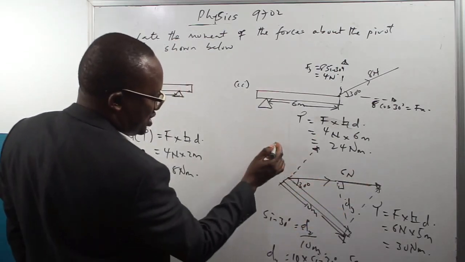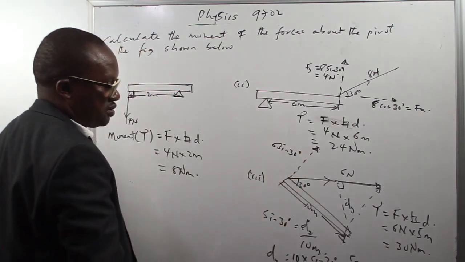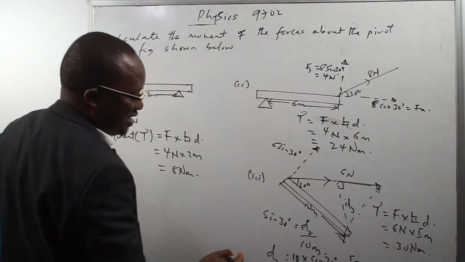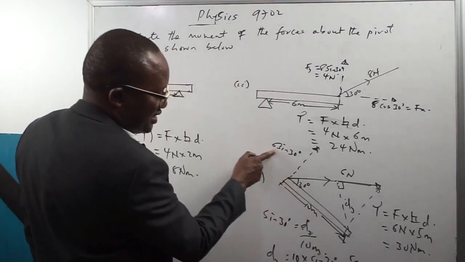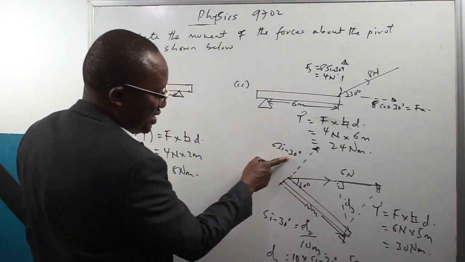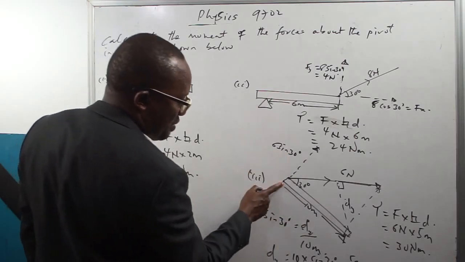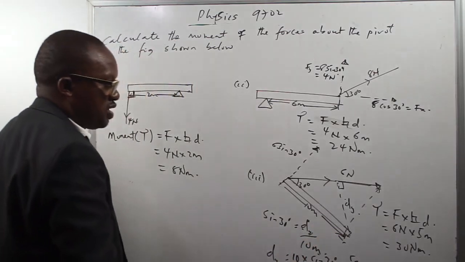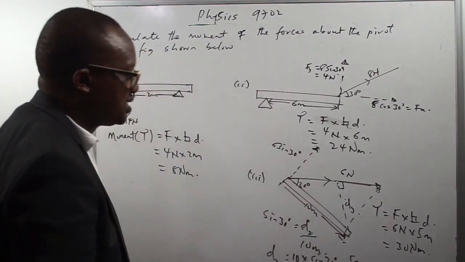This force will be 6 sine 30. So the moment is 6 sine 30 multiplied by 10 meters. 6 sine 30 is 3 newtons, times 10 meters, which will give you 30 newton meters.